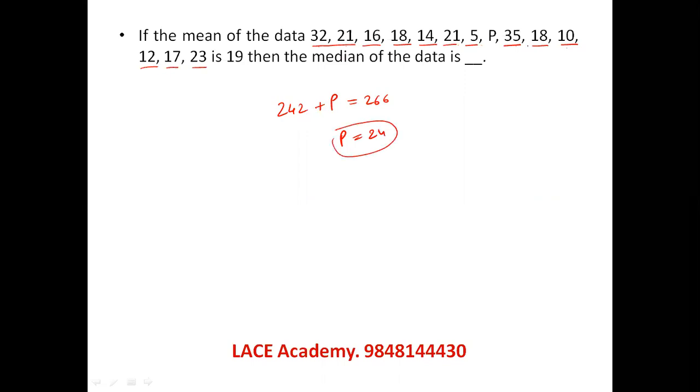I have to actually arrange these numbers in ascending order. 5, 10, 12. I'm cutting out them.